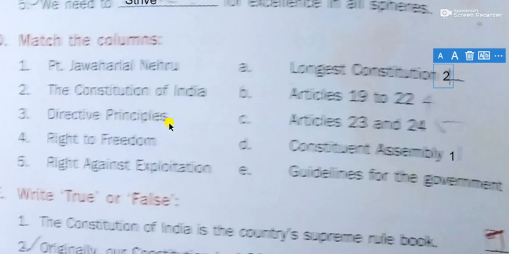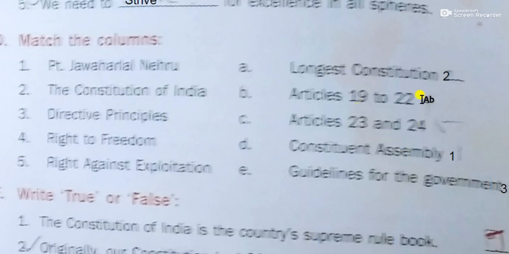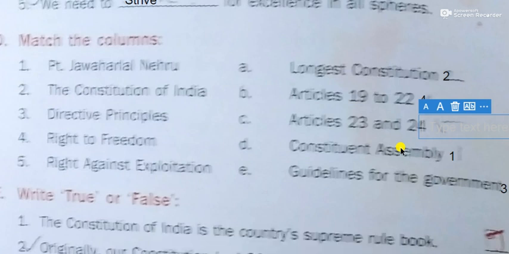Directive principles are the guidelines of the government, this is the third one. The fourth one, right to freedom, Articles 19 to 22. And the fifth one, right against exploitation, Articles 23 and 24. We can normally memorize these kinds of articles and keep them in our mind, because it will always help us in our normal life.